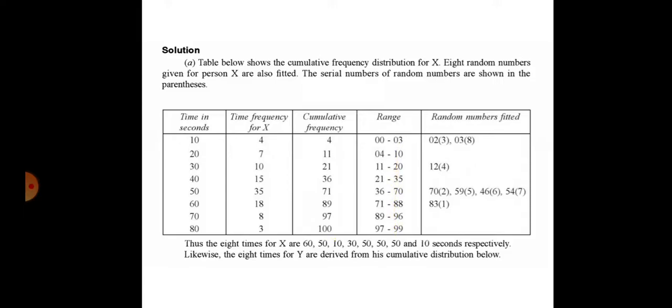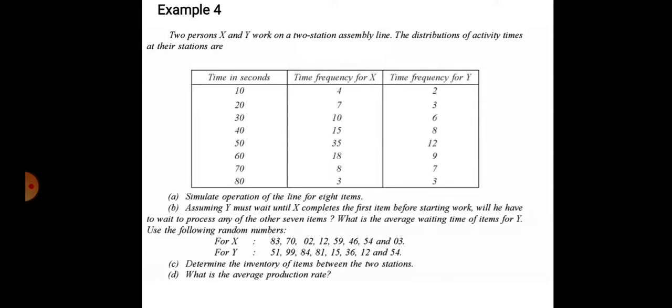Now some random numbers are given in the question. You choose these random numbers and fit them in this range. See, these are the random numbers for X. How many random numbers are given? 1, 2, 3, 4, 5, 6, 7, 8. 8 random numbers are given. Now we fit all these 8 random numbers in that particular table.